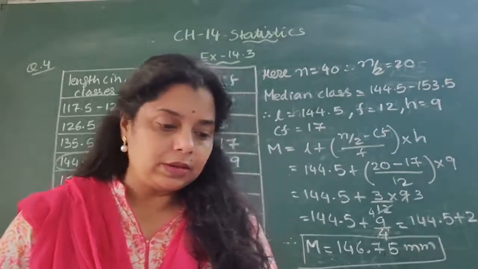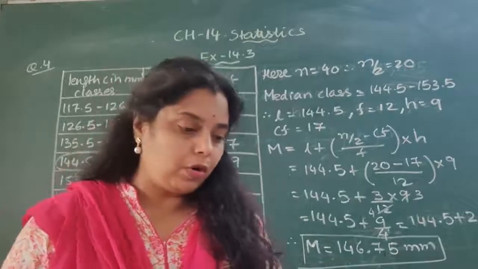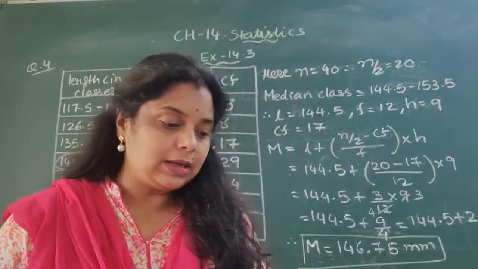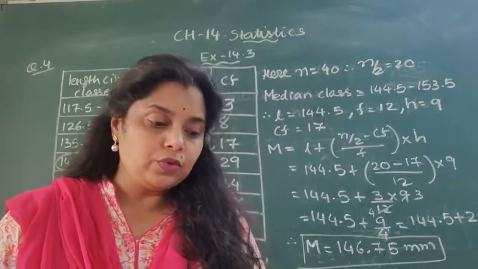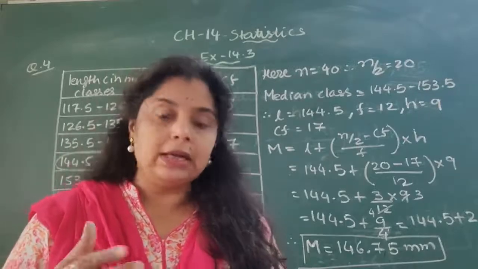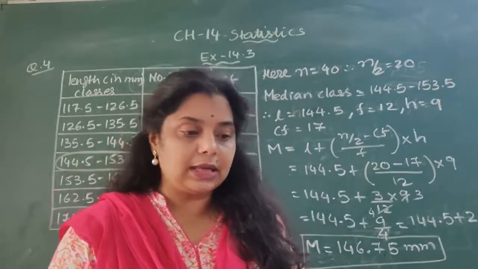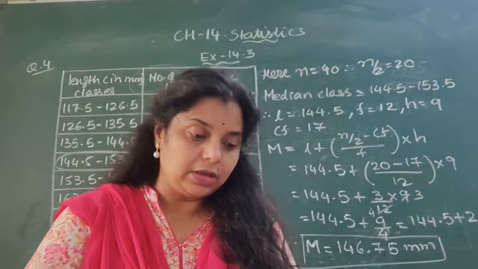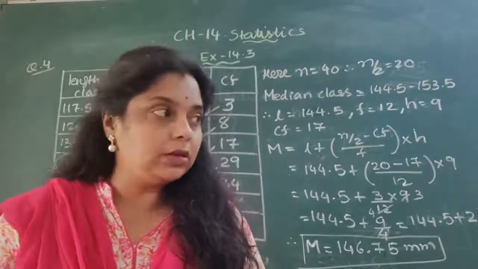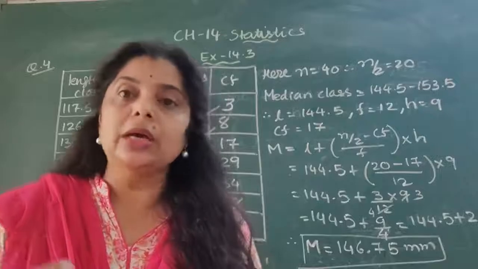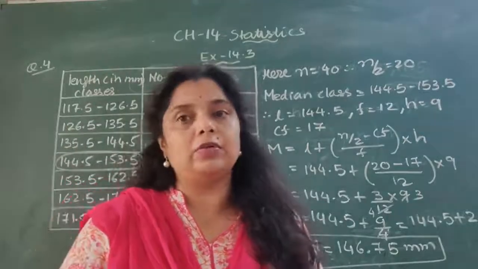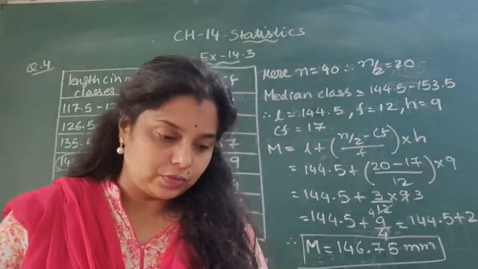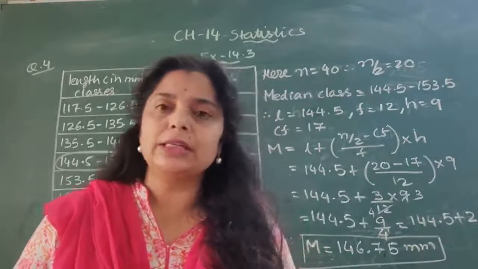In the fifth, a distribution table of the lifetime of 400 neon lamps is given, and the lifetime is given in hours. You can see the classes 1500 to 2000, 2000 to 2500, like that. So in short there is a gap of 500, so the class size is 500. The number of lamps is given and you have to make a third column of cumulative frequency. Do the addition gradually. Then you can find the median class, and from the median class you will get the values of L, f and CF also. Right?